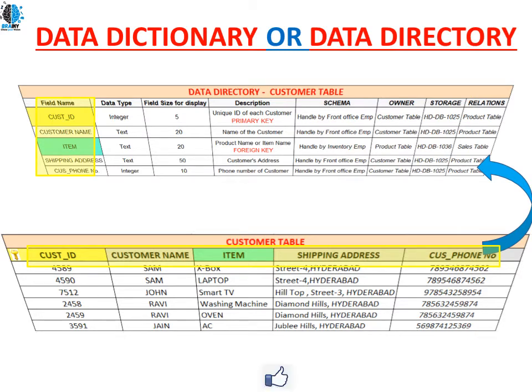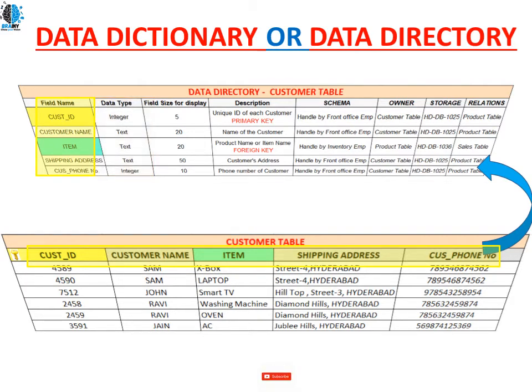Let's see the first one: the data type. Which type of data should be there in each column will be mentioned in our data directory. Customer ID is an integer type. Customer name is a text type. Item is also text type. Shipping address is also text type. Customer phone number is an integer type.